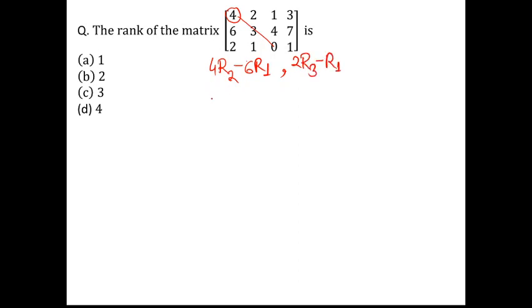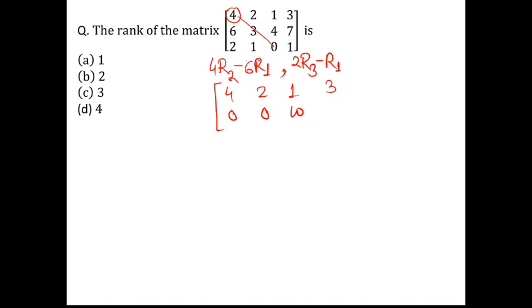So what does it give? The first row remains as it is. Now apply this operation. So this becomes 0. 4 3s are 12 minus 12, so this is also 0. Then 4 4s are 16 minus 6, so that is nothing but 10.